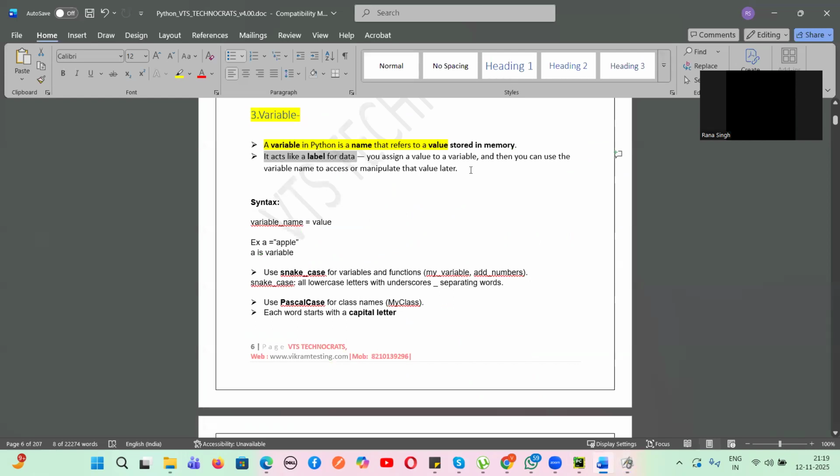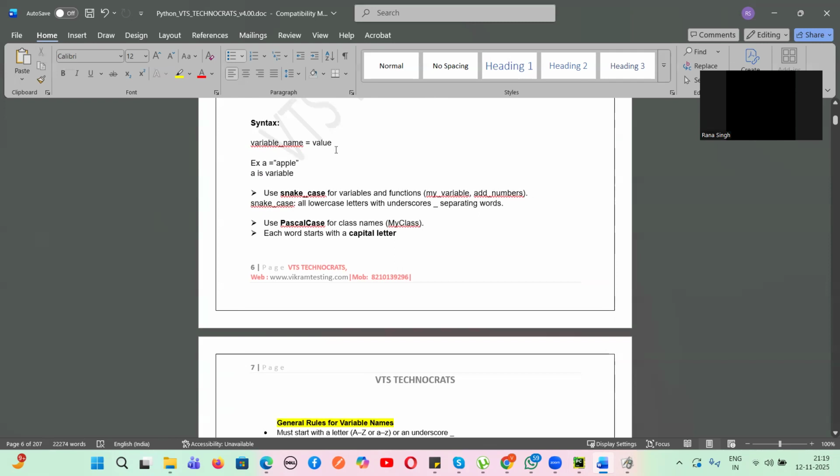You can assign a value to a variable. Then you can use the variable name, we can use that variable name a, to access and manipulate the value later. Any doubt, guys, in these two points? A variable in Python is a name that refers to a value stored in a particular memory location. It acts like a label for the data. We can assign a value to a variable, and then use this variable name to access and manipulate the value later. Variable name equals value, a equals apple, then a is the variable.